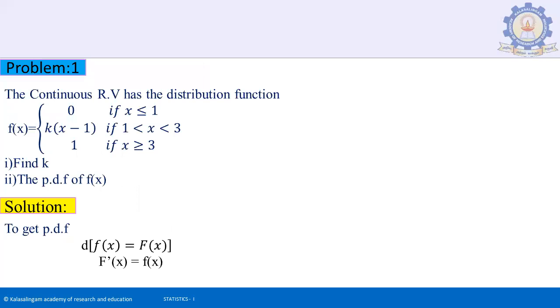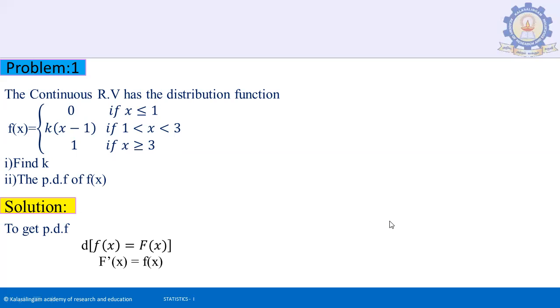Problem number 1. The continuous random variable has the distribution function F of x equal to 0 if x is less than or equal to 1. If x lies between 1 and 3, we take the function k into x minus 1. If x is more than 3, we take the function 1.